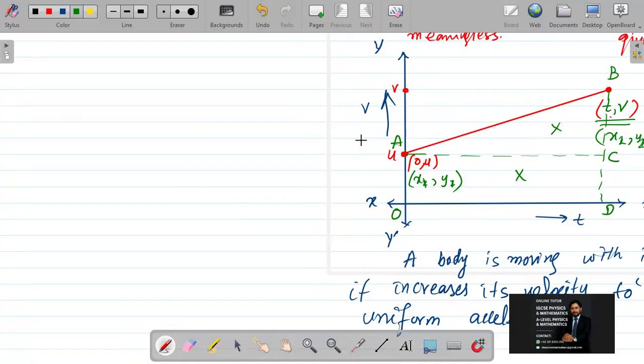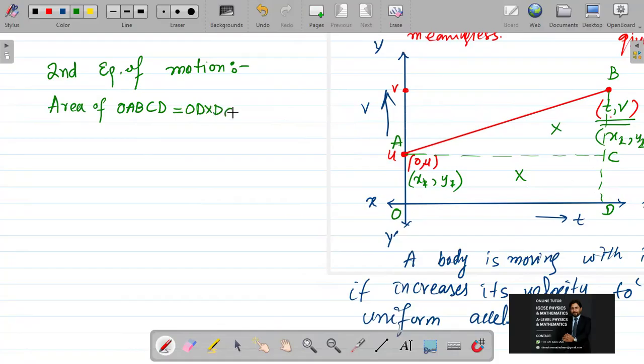For the second equation of motion, we are taking the area of figure OABCD, that is equal to a rectangle, OD multiply DC, plus 1 by 2 into AC multiply BC.